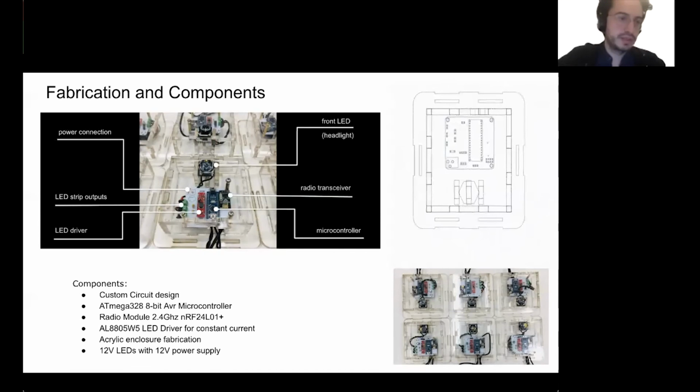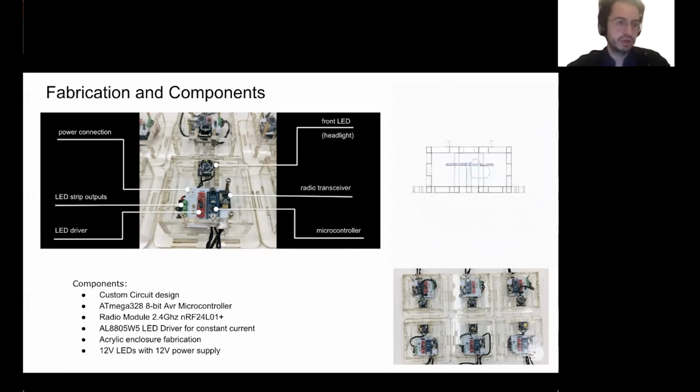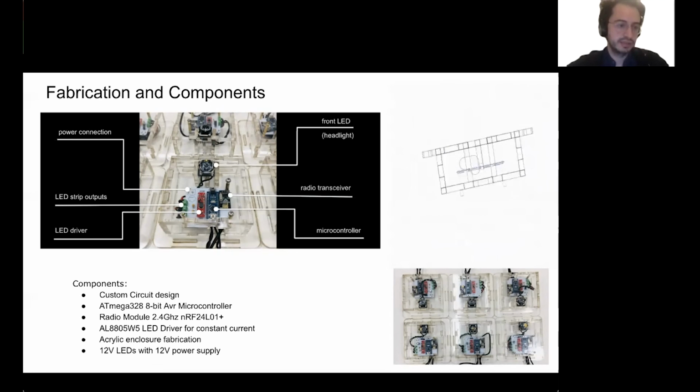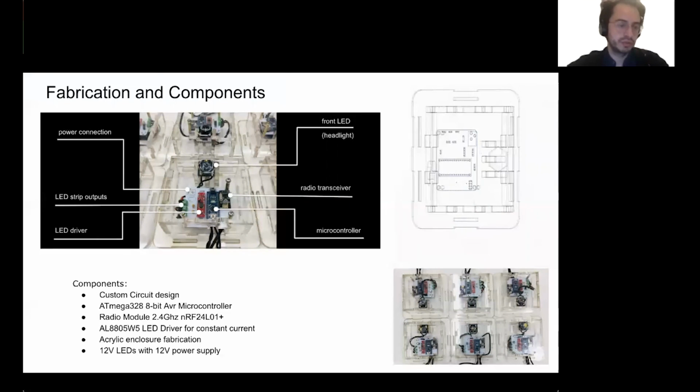We implemented the software on the hardware and a custom board PCB. We also fabricated and designed the enclosure and the fabric that straps around the bicycle. The components of the circuit include an ATmega 8-bit microcontroller, which we use with Arduino.